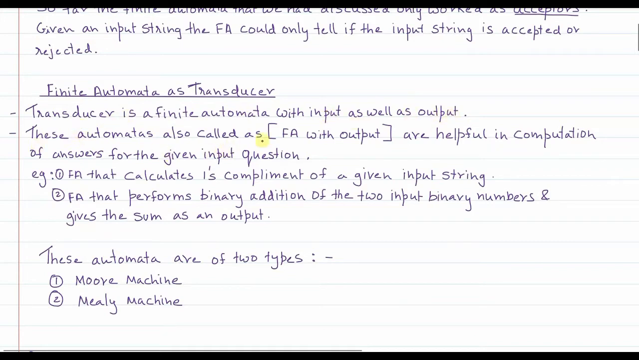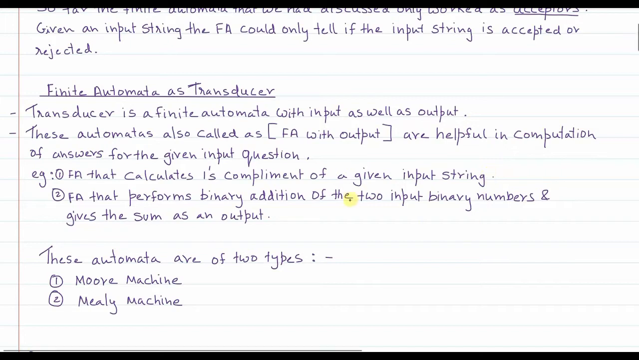These automata are also called finite automata with output, and they are very helpful in computing answers for the given input question. As an example, let's consider the finite automata that calculates the one's complement of a given input string. We give an input binary string to the finite automata, and it will compute the one's complement and give that output string back. So here the finite automata is doing something more than acting just as an acceptor. It is doing some computation, so in this case the finite automata will be a transducer, right?